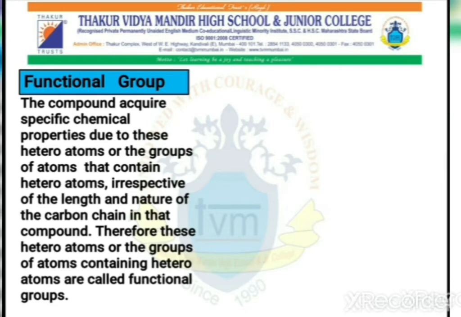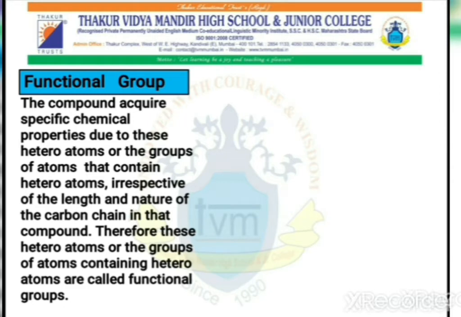The compound acquires specific chemical properties due to these heteroatoms. Heteroatoms means the atoms of the element which is substituted for hydrogen.